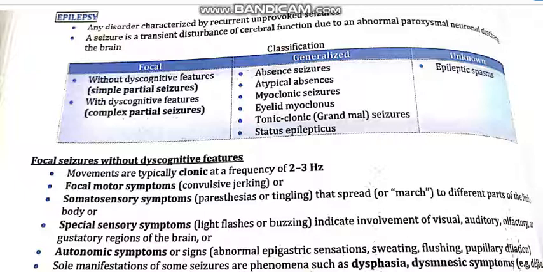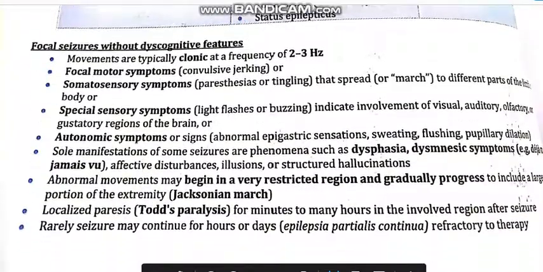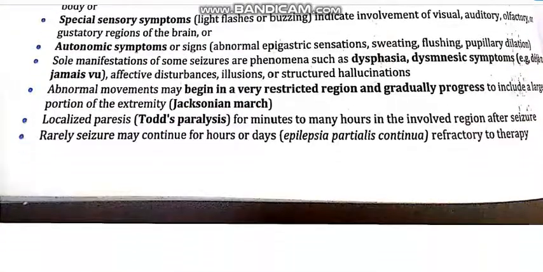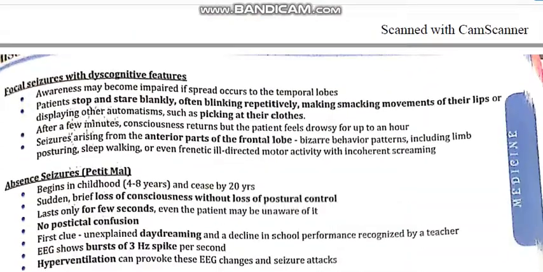Generalized includes absence seizures, atypical absence, myoclonic seizures, eyelid myoclonus, tonic-clonic seizures, and status epilepticus. Tonic-clonic seizures are also the type seen in eclampsia, which occurs during pregnancy.